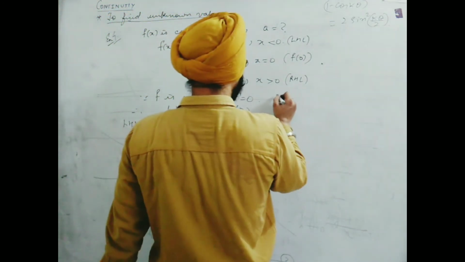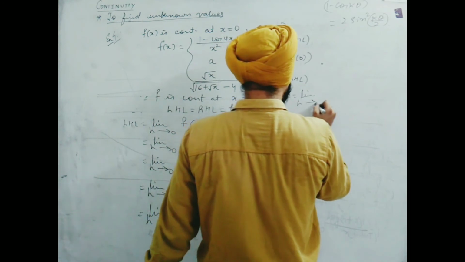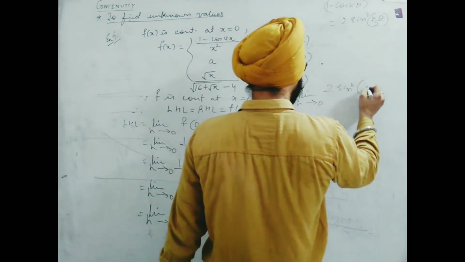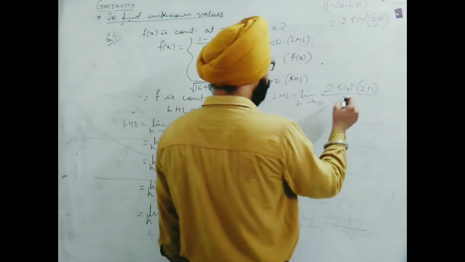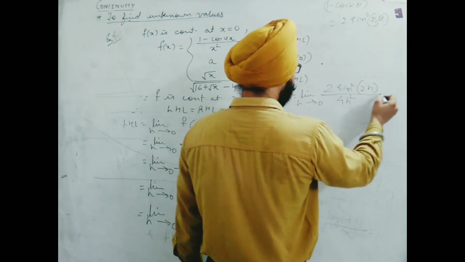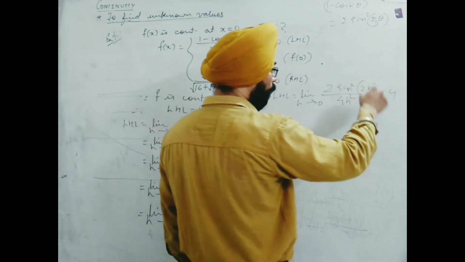I will write here LHL continue. Limit h tends to 0, 2 sin square 2h upon 4h square, multiplied and divided also. So we can write this way, 4 multiplied to h square multiplied to the whole function.